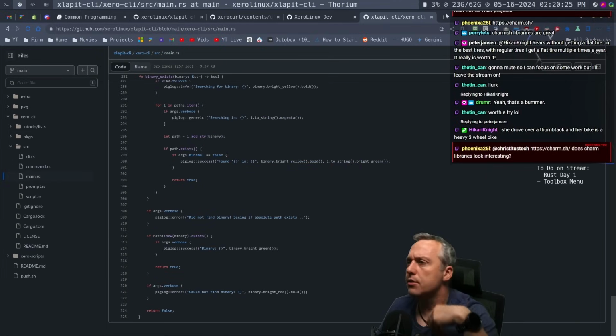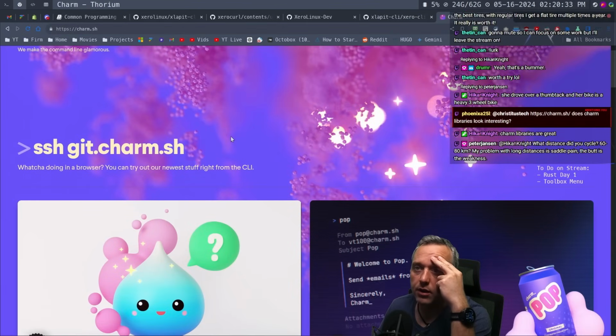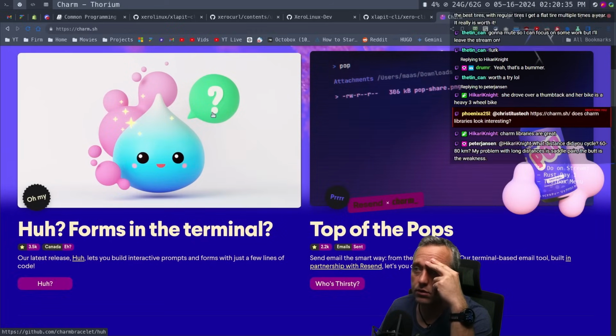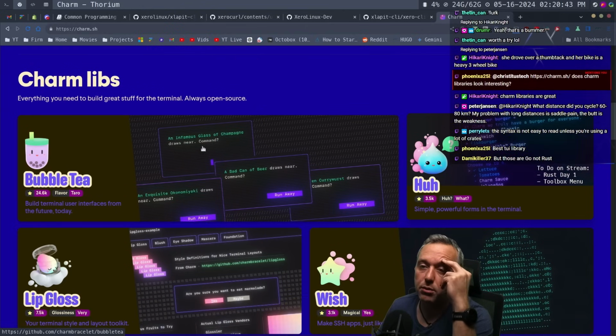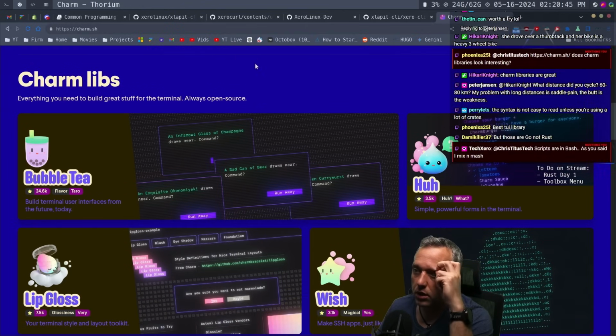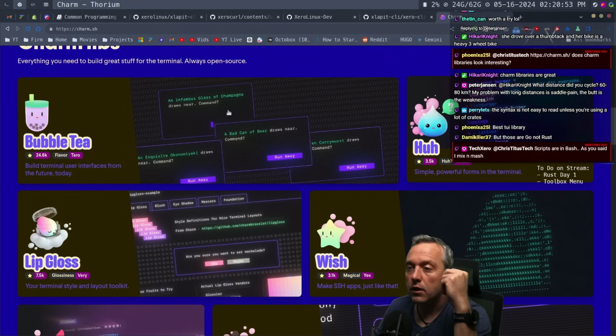Charm, does that look interesting? Like, let me take a look, Phoenix. Charm.sh. We make the command line look glamorous. Yes. Oh, okay. Charm libraries. Oh, okay, bubble tea. I've seen this before. Isn't this Go, I thought? Oh, those are for Go. Yeah, okay. That's what I thought.